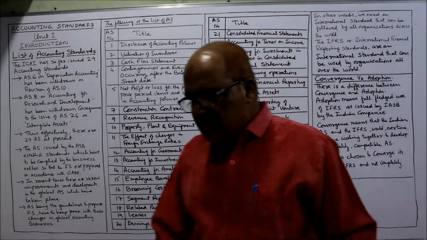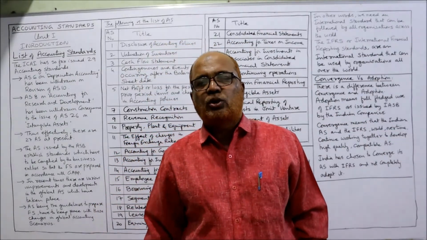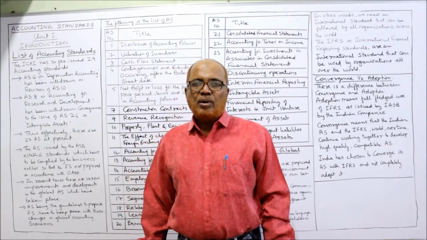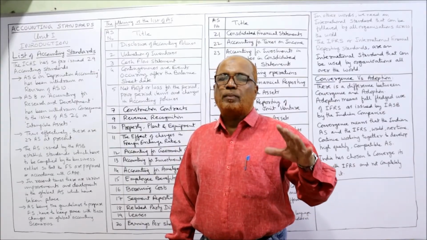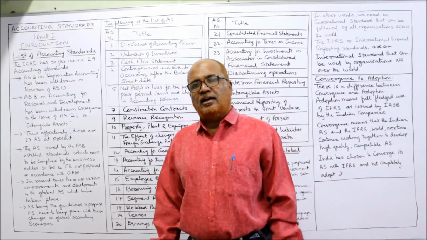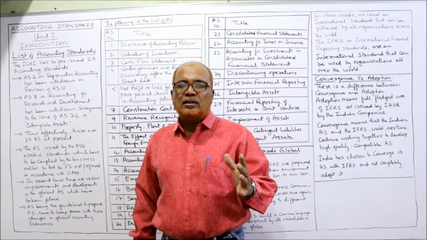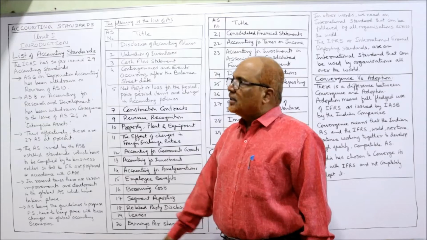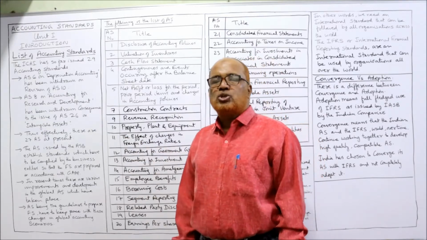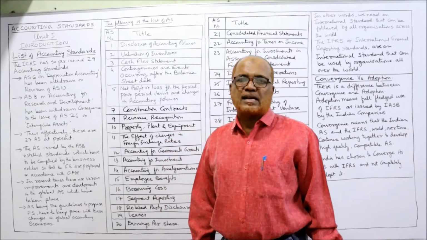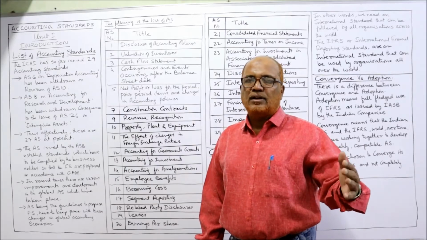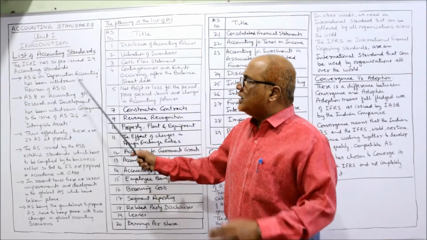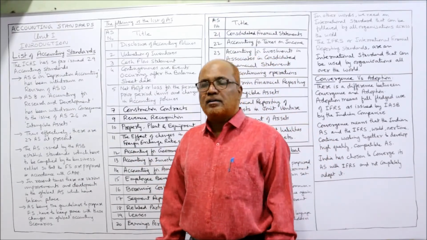Now, first of all, the list of accounting standards issued by ICAI, the Institute of Chartered Accountants of India. Remember, all the accounting standards are issued by the Council of ICAI, but they are prepared by the board called ASB. So here is the list of accounting standards. The ICAI has so far issued 29 accounting standards. Standards 30, 31, 32 were already repealed and withdrawn. But presently 29 accounting standards are there.